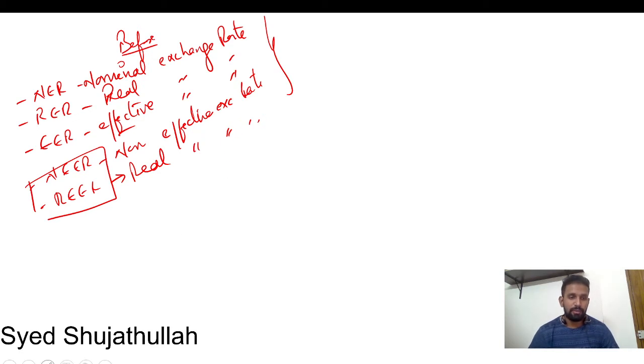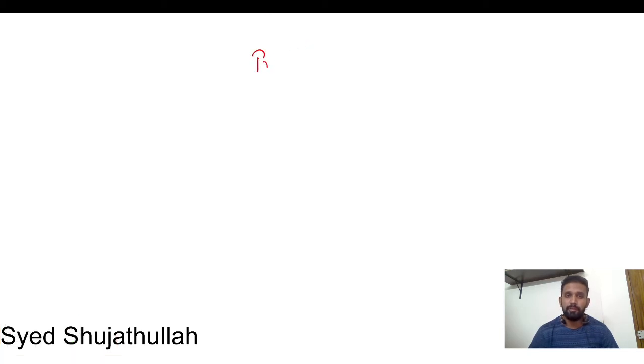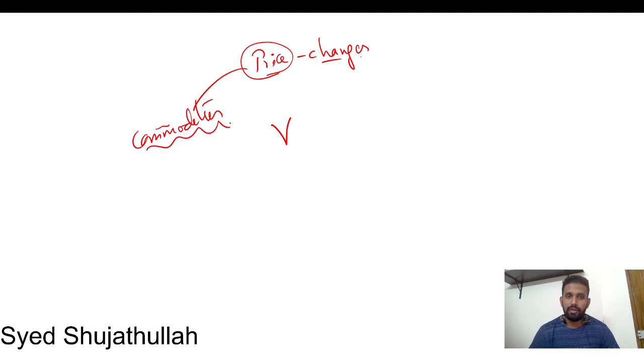Before going into the discussion of these concepts, you should know how prices change with regard to one country. The price of commodities, whether it increases or decreases, changes due to two important factors.